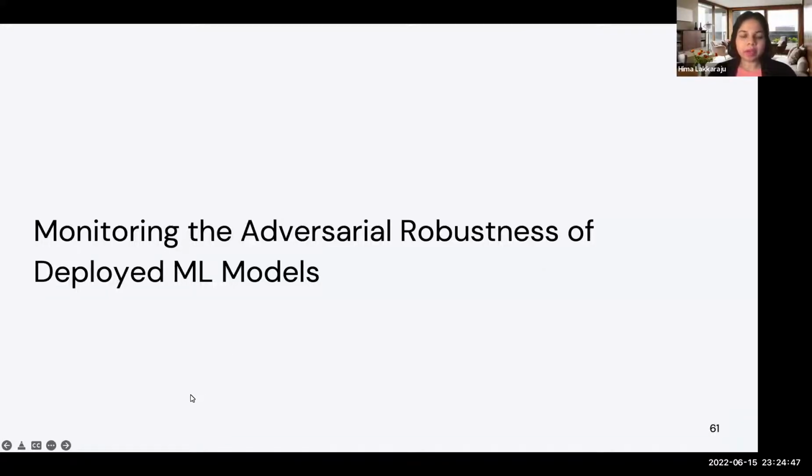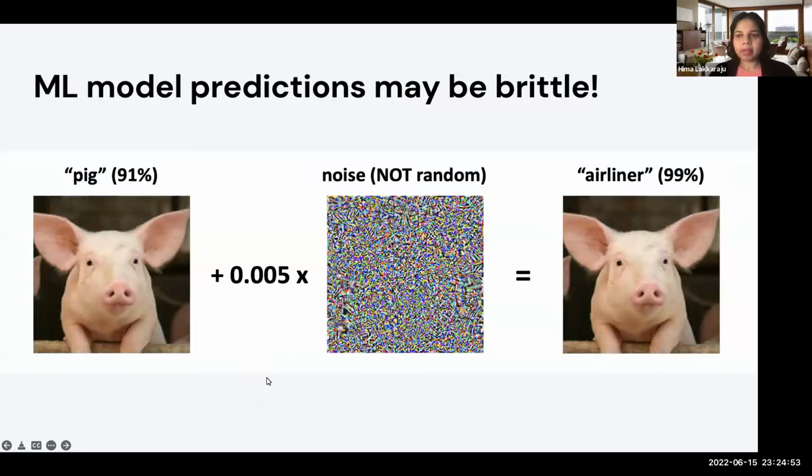Now let's talk about monitoring adversarial robustness of machine learning models. While machine learning models these days are often quite accurate, the predictions resulting from these models are also known to be brittle. To illustrate, let us consider this classic example where there is the image of this piglet, which the model is classifying rightly with very high accuracy as pig, right?